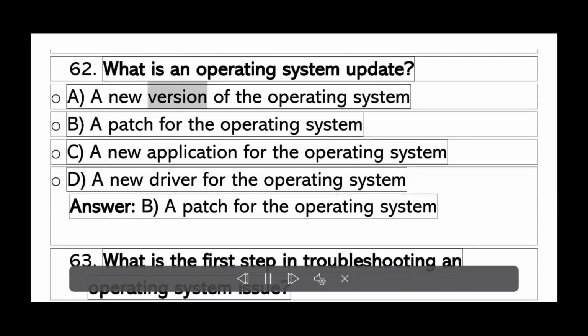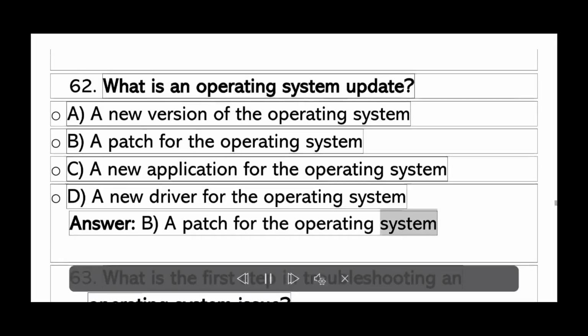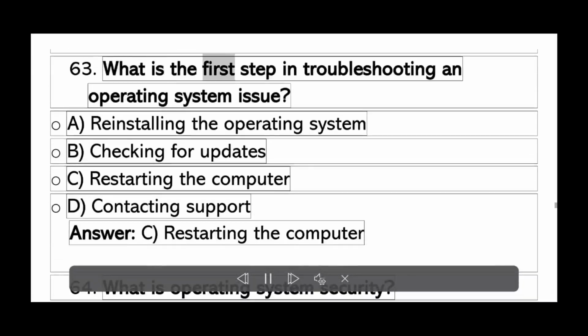What is an operating system update? A. A new version of the operating system. B. A patch for the operating system. C. A new application for the operating system. D. A new driver for the operating system. Answer B. A patch for the operating system.